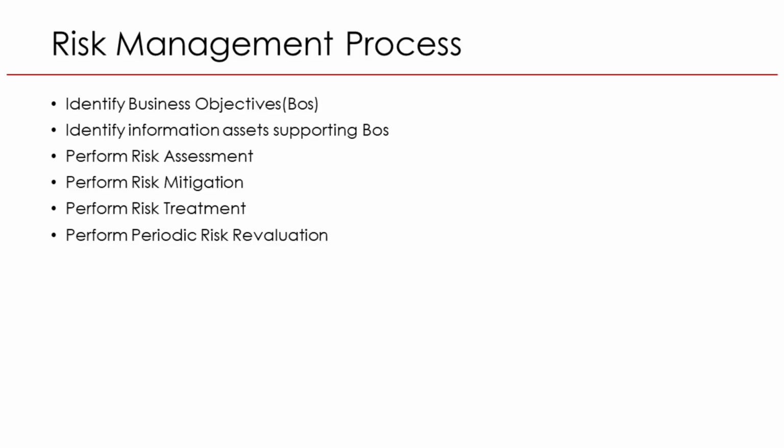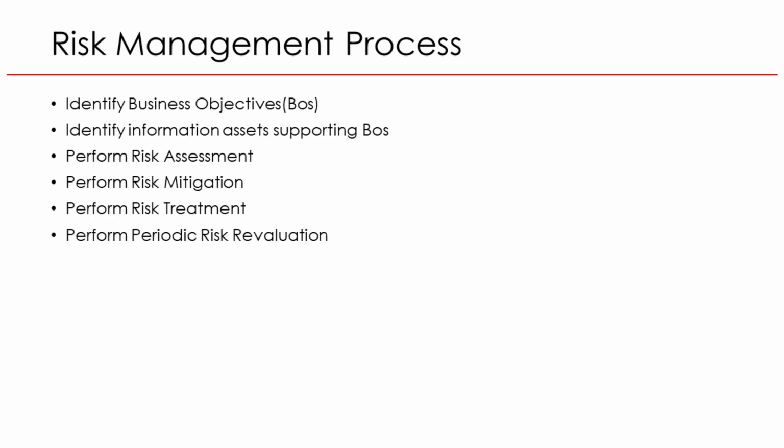Perform periodic risk revaluation. Finally, risks should be reviewed regularly to identify new threats or changes. Example: after system upgrades or regulatory changes, the bank reassesses its risks to stay protected. In summary, the risk management process helps organizations protect their assets, reduce threats, and make sure they can meet their goals safely and effectively.